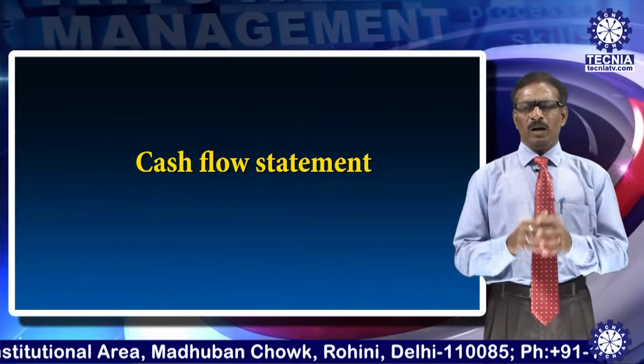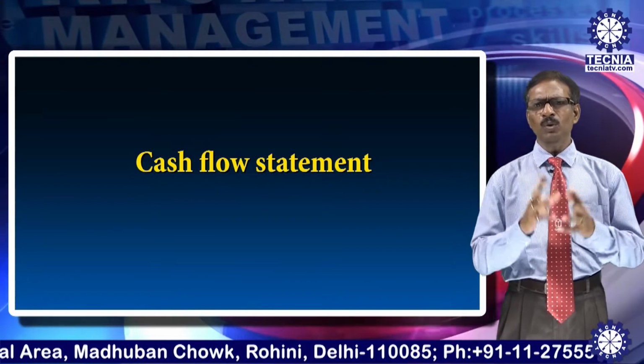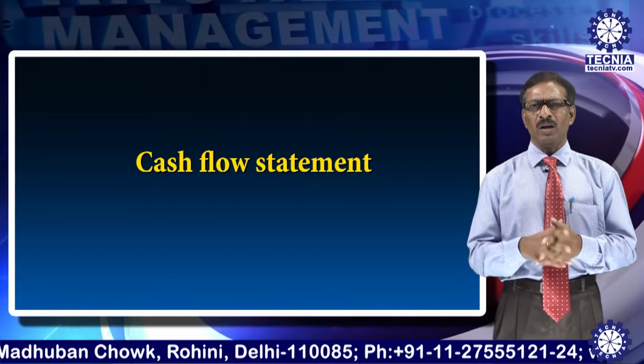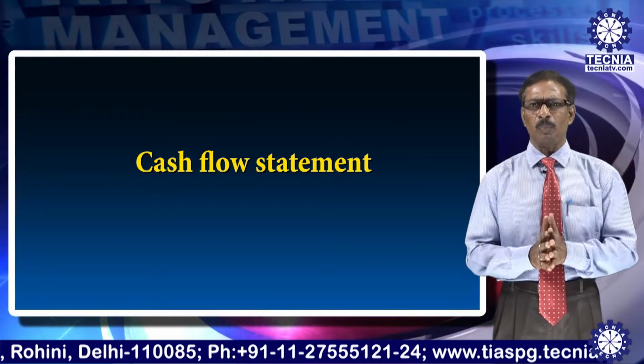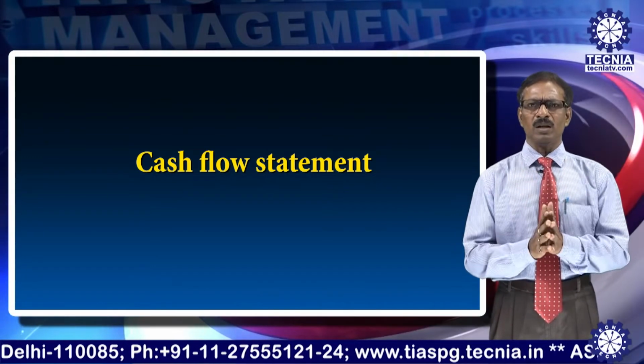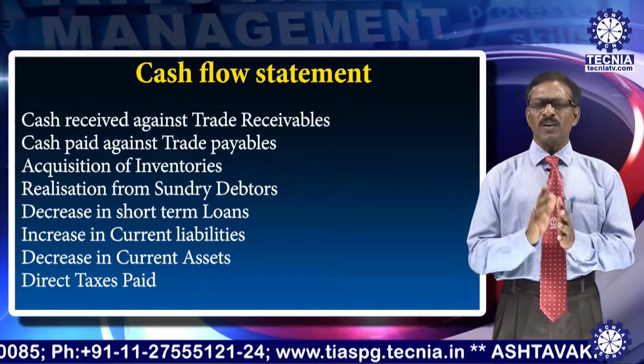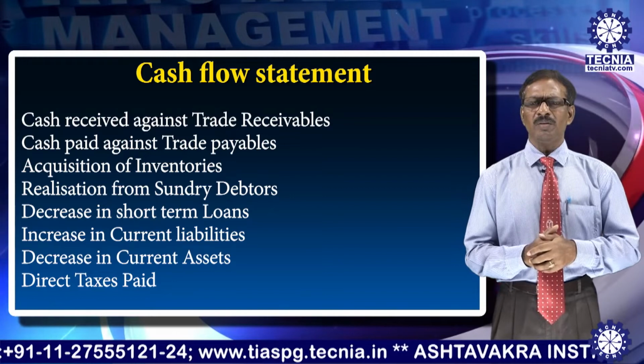Now see, I am giving certain items. You have to identify and say which items come under financing activities, which items come under operating activities, and which come under investing activities. First one is cash received against trade receivables.